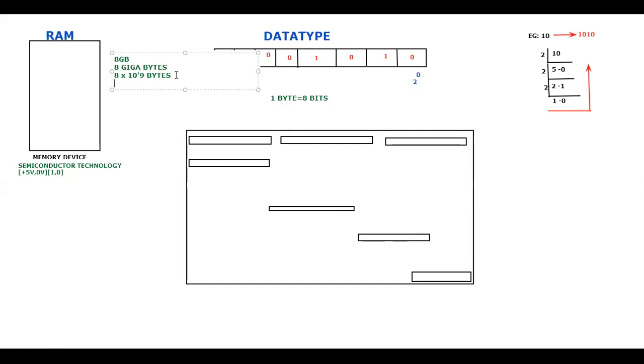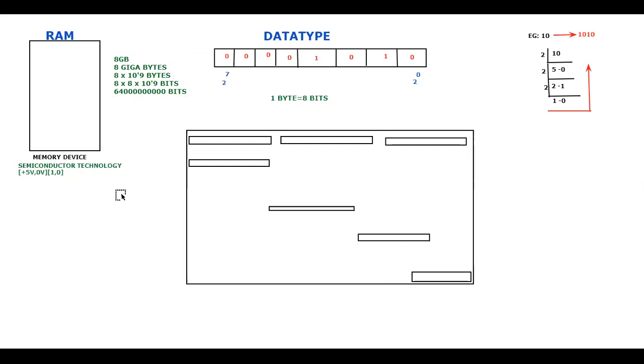I was telling that it is 8 into 10 power 9 bytes. Now if I multiply with respect to the bits, 1 byte means how many bits? 8 bits. So 8 into 10 power 9 bits. If I calculate, this will be around 64 followed by 9 zeros: 1, 2, 3, 4, 5, 6, 7, 8, 9. So these many bits will be available in your computer if you have 8 GB of RAM. Is it clear for you guys?